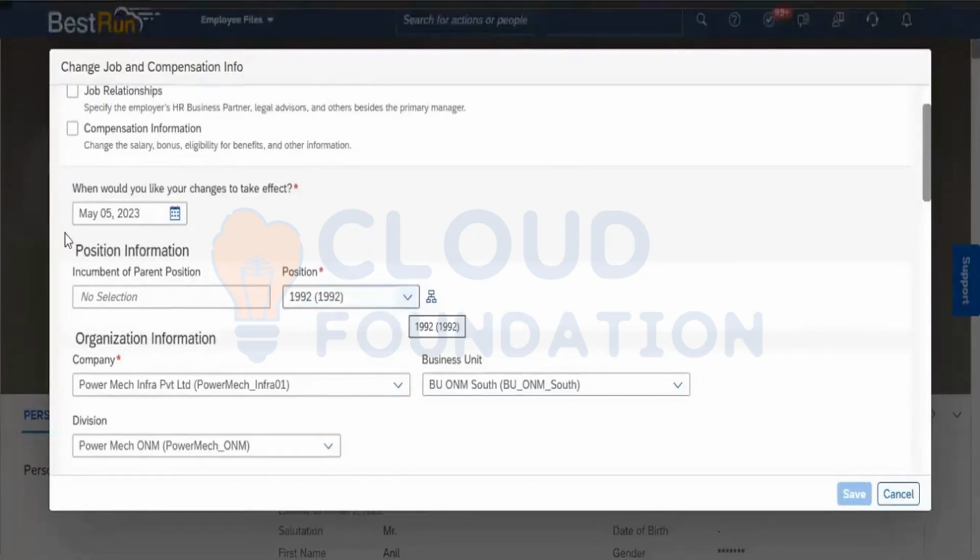When I'm changing the position here, there are two mandatory fields. One is an event and one is an event reason. We need to specify here what the event and event reason are. Now the event and event reason are not showing here. The reason is the third feature which SAP has introduced.